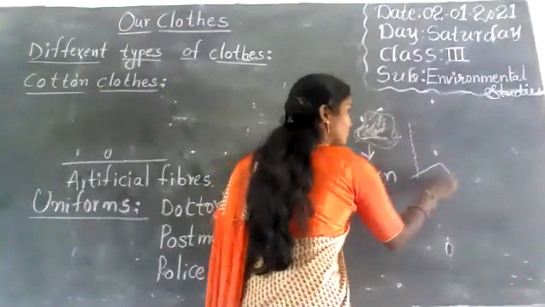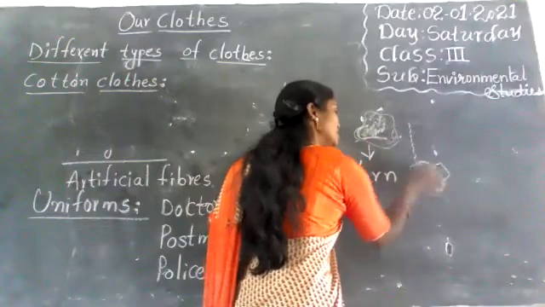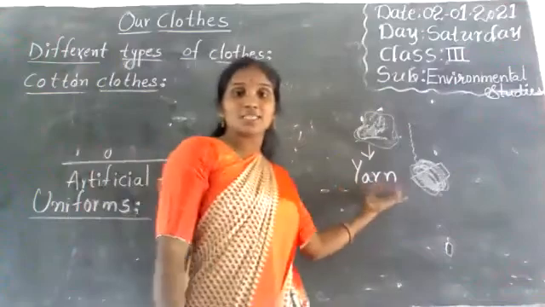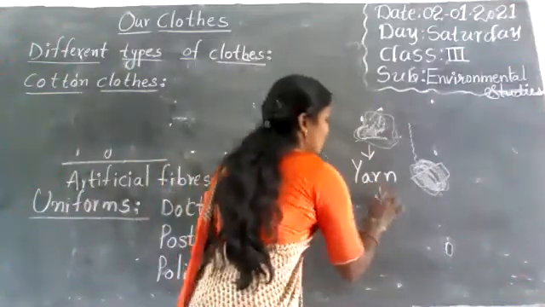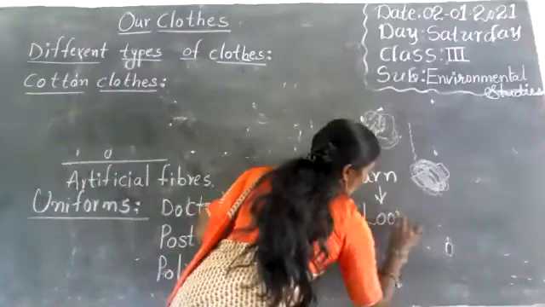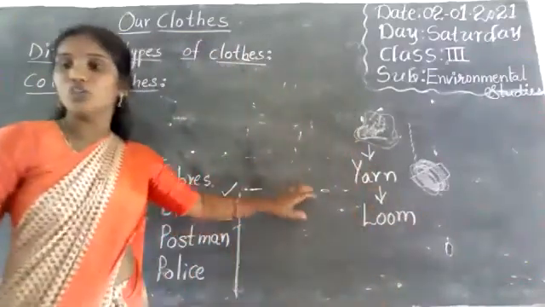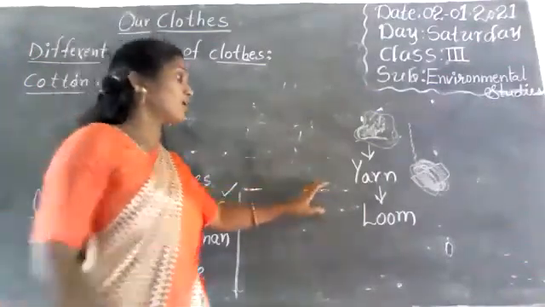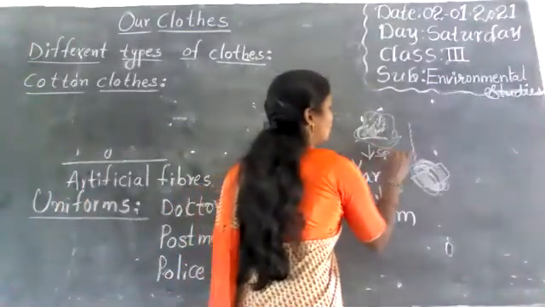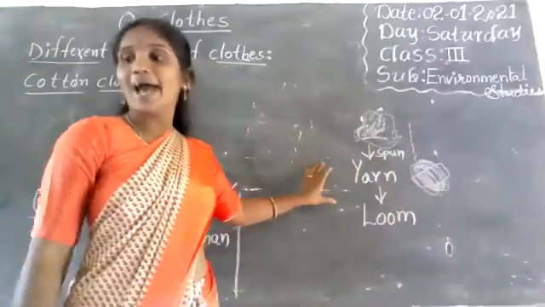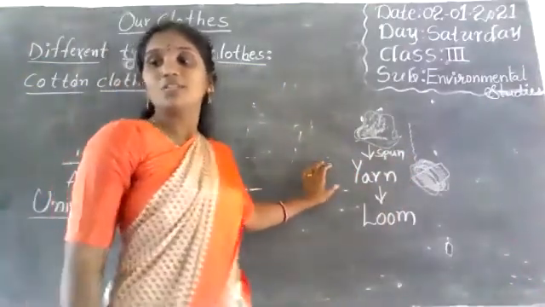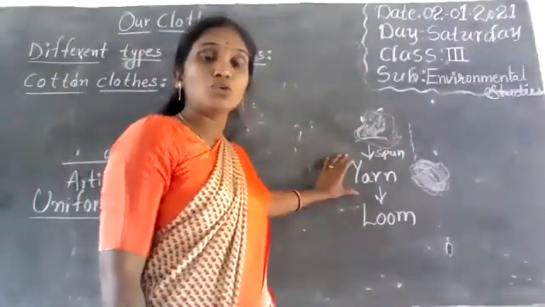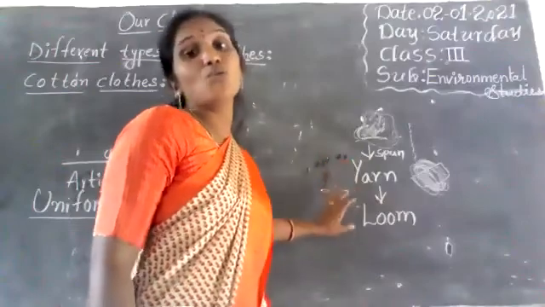This is yarn. After this, we use a loom. At first, cotton is spun into yarn. The yarn is then used to make cloth. How?